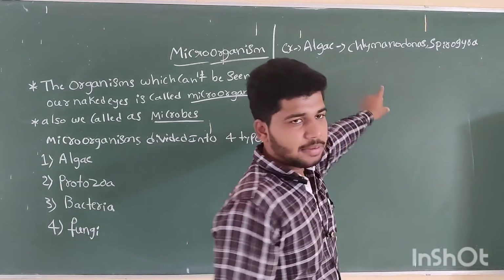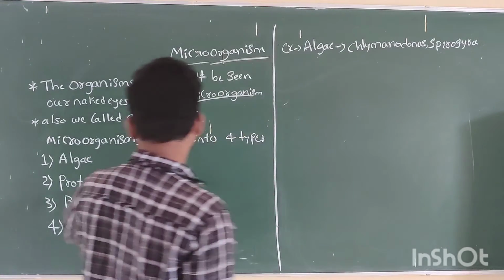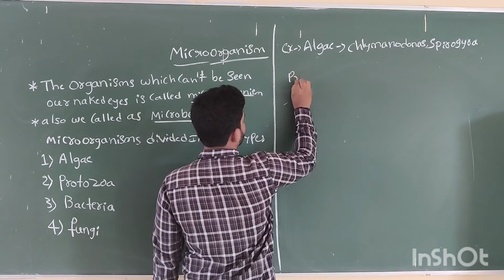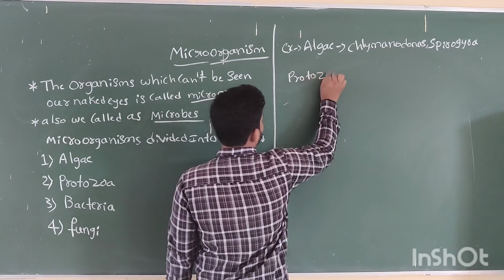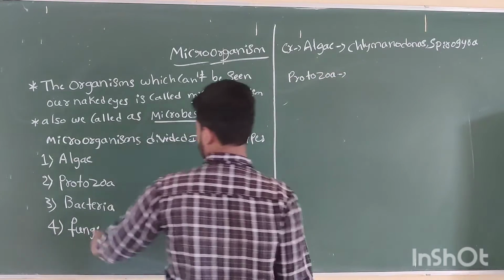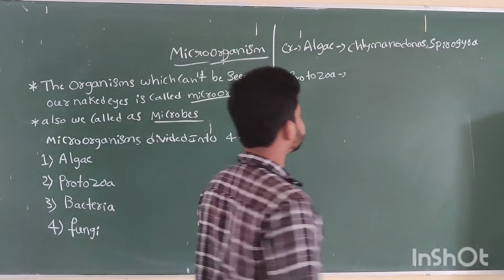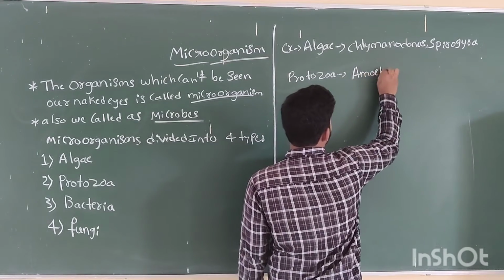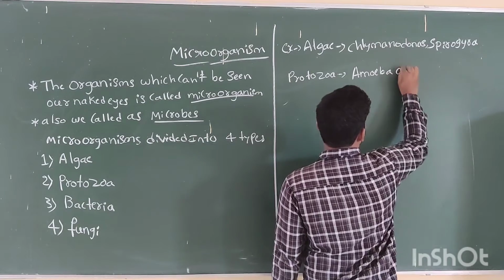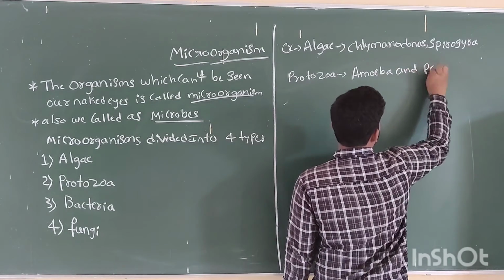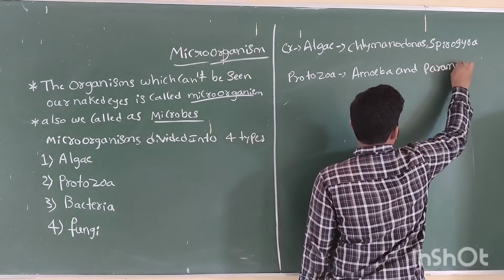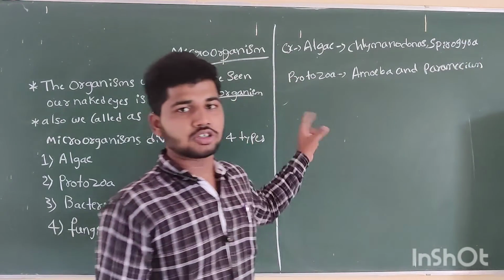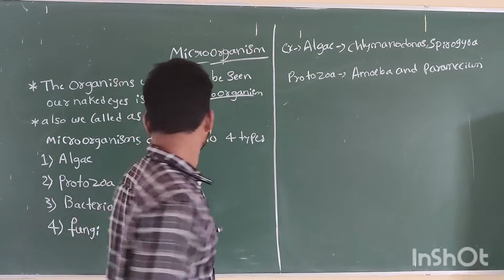Examples for protozoa are Amoeba and Paramecium.